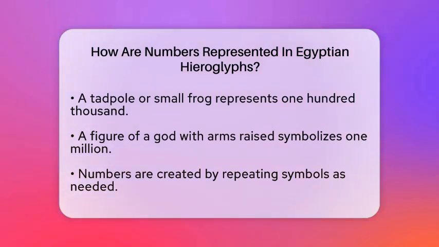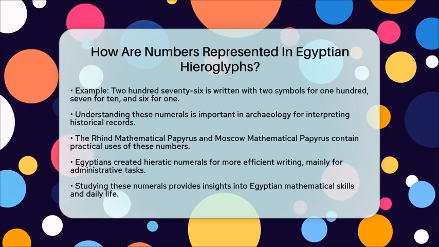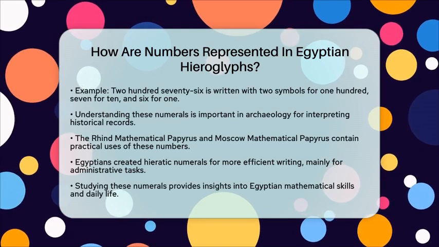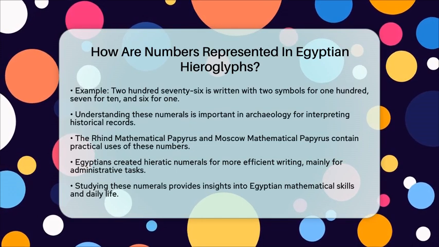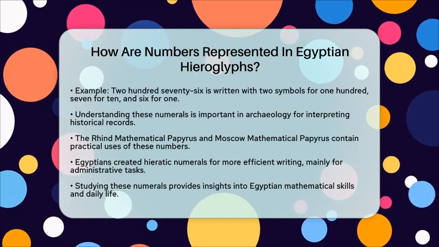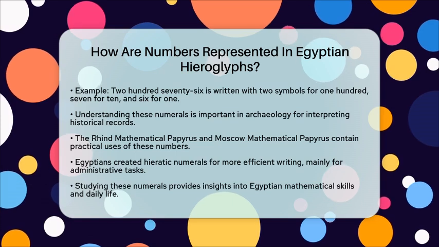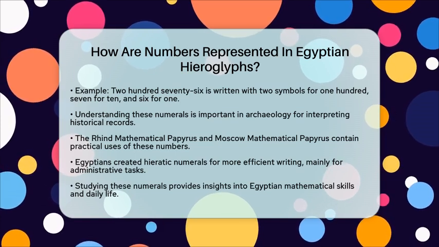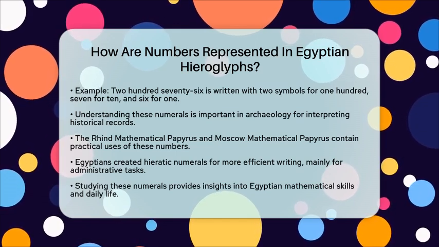Additionally, the Egyptians developed a more compact form of writing called Hieratic numerals. This version was used mainly for administrative and accounting tasks. Hieratic numerals made writing quicker and easier since they used fewer symbols, which was particularly useful for texts written on papyrus. Studying Egyptian numerals not only reveals their mathematical skills, but also offers a glimpse into their administrative practices and daily life.